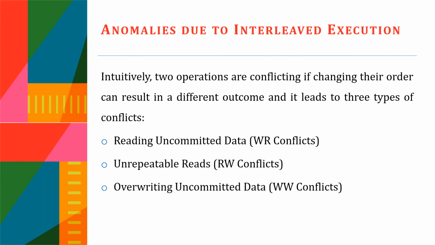So, two operations are conflicting if changing their order can result in a different outcome. And this leads to three types of conflicts. Reading uncommitted data, that is the write-read conflict. Unrepeatable reads, the read-write conflict. Overwriting uncommitted data, the write-write conflict. Let's look into these three conflicts in detail.